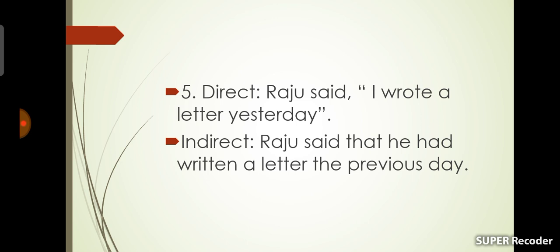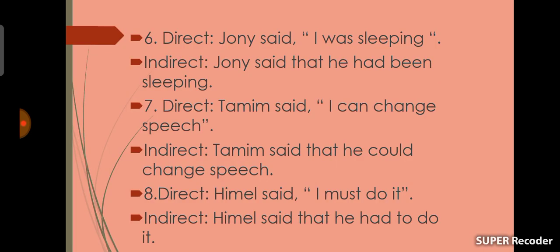Okay, move on to the next rule. Number 6, direct. Johnny said, I was sleeping. This sentence is past continuous tense, so to make it indirect speech, you should use past perfect continuous tense. Johnny said that he had been sleeping.